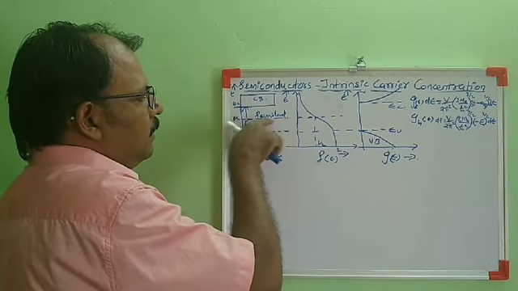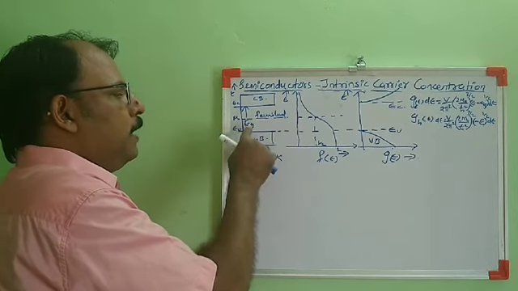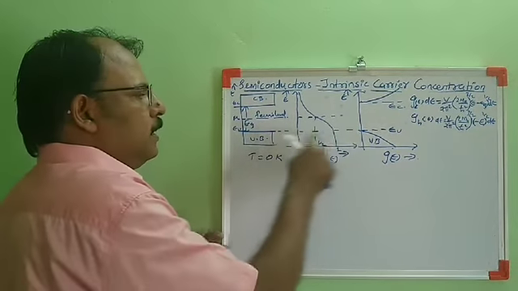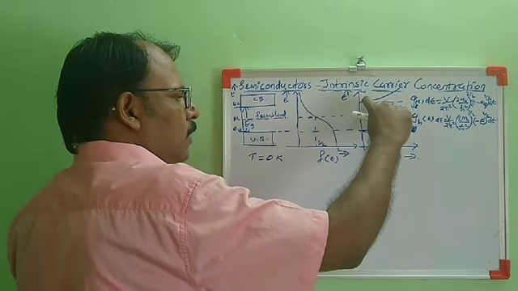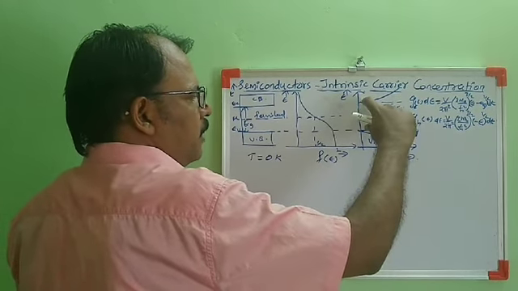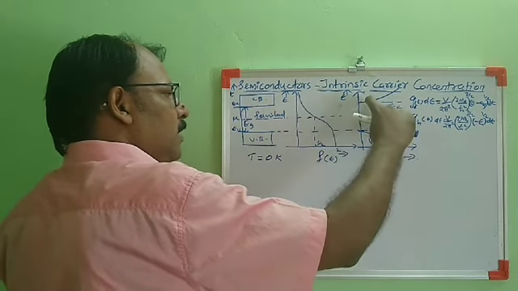But in this case, at the Fermi level, no electrons are occupied because the Fermi level is in the energy gap. So the occupancy we can obtain by multiplying this with this one. Here the density of states is 0. So when we multiply this density of states with this one, here it is 0.